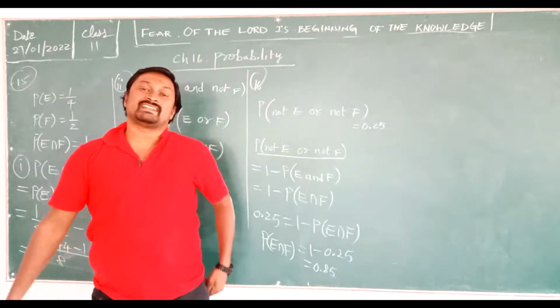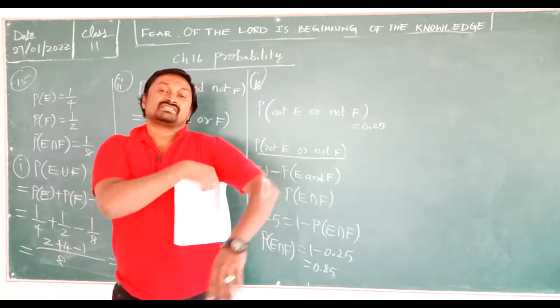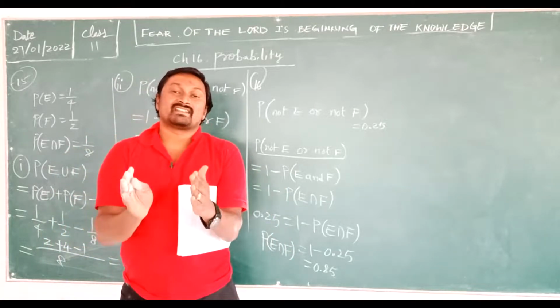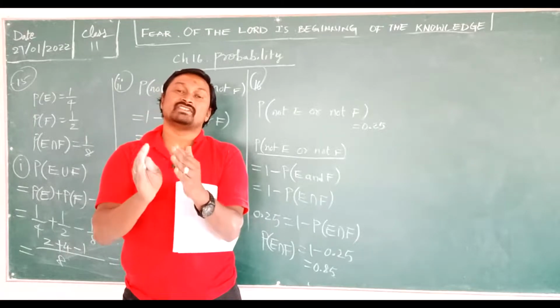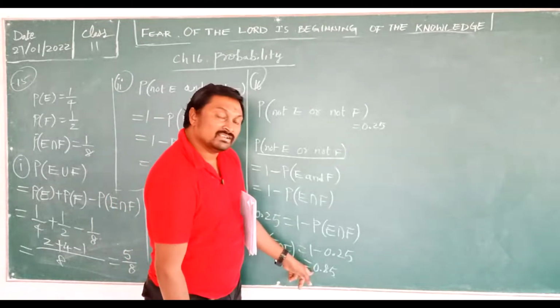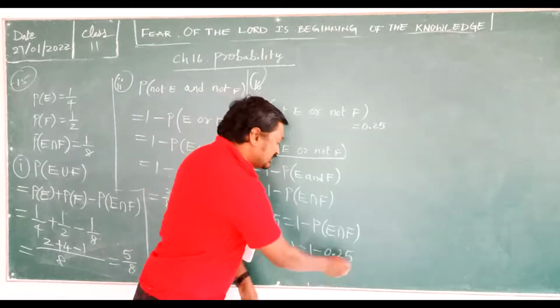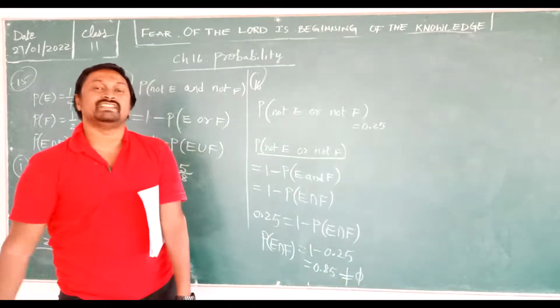What is mutually exclusive? Mutually exclusive means that P of A intersection B should be 0. But here what you are getting is 0.75, which is not equal to 0.